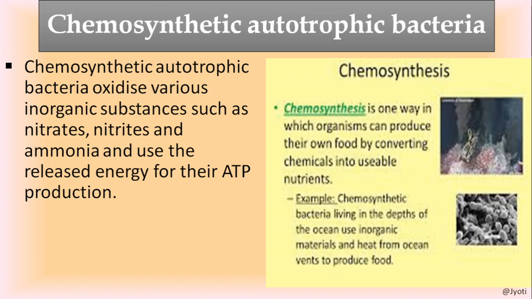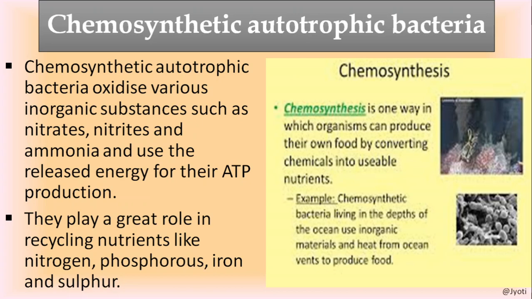So they can produce their own food by converting the chemicals into usable nutrients. And they can live in the depth of the ocean because there is no need of light. Light is not required for the synthesis of their food. They simply need some chemicals. That's why they can live at the depth of the ocean where light does not reach.